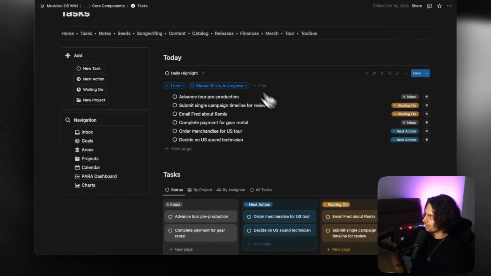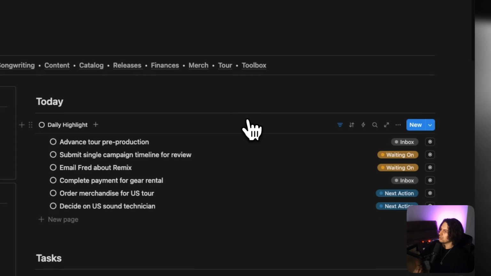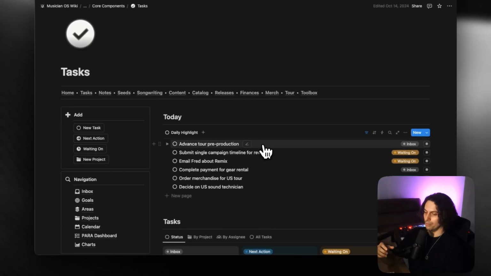I've put some tasks in here already just to give you a bit of an overview of how things look. But this would really be one of the first places that I would be starting. What are some tasks that you need to complete? What are some deadlines that you want to set? What are some things you need to do to start getting your project in order? And I would just be coming through here.